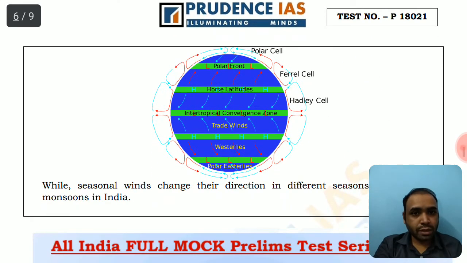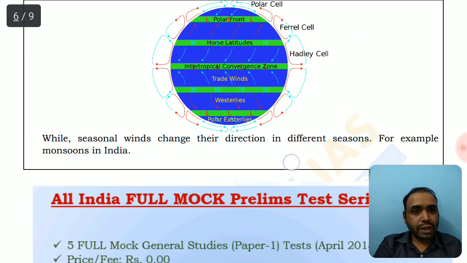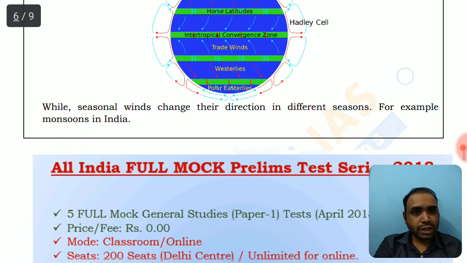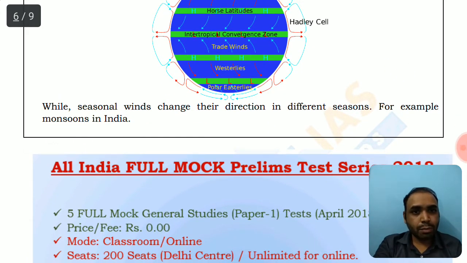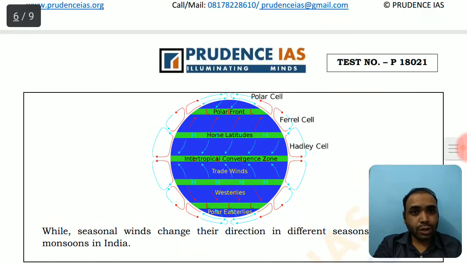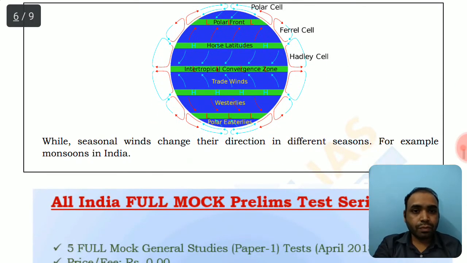So westerlies, easterlies, and trade winds are permanent winds, while the monsoon is a seasonal wind. Seasonal winds change their direction in different seasons, for example the monsoon in India, and then there are local winds like Loo and Chinooks. So you should be aware of this classification of winds into different types: permanent, temporary, seasonal, and local winds.